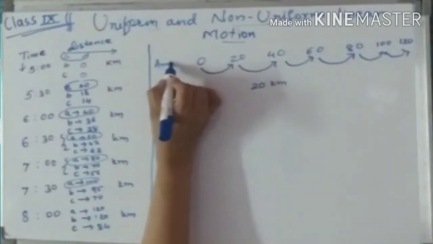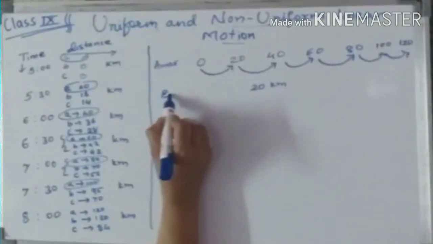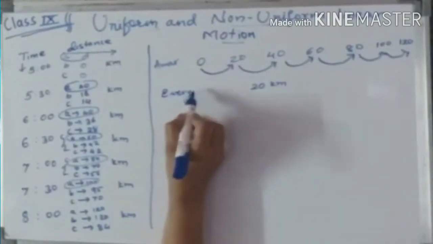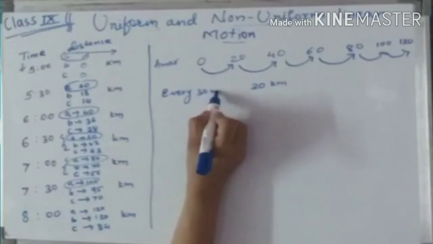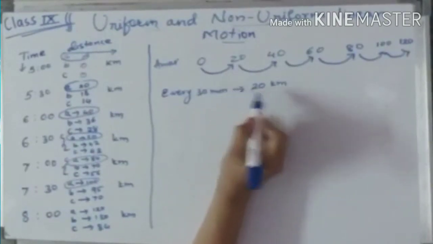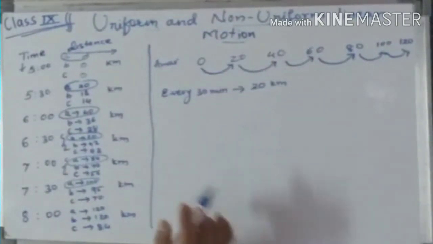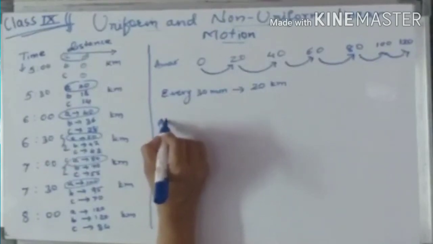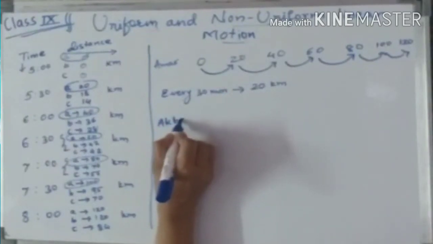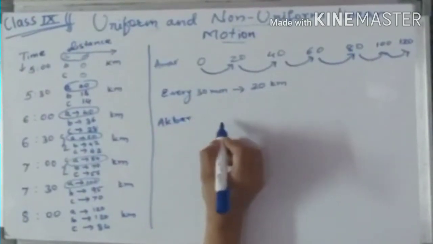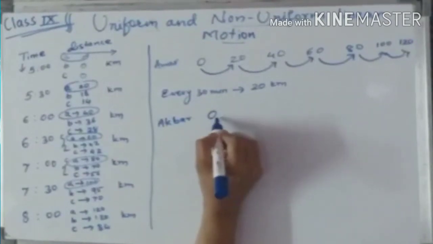Amar travels 20 kilometers every 30 minutes. While for Akbar, we can see that he started at 0.